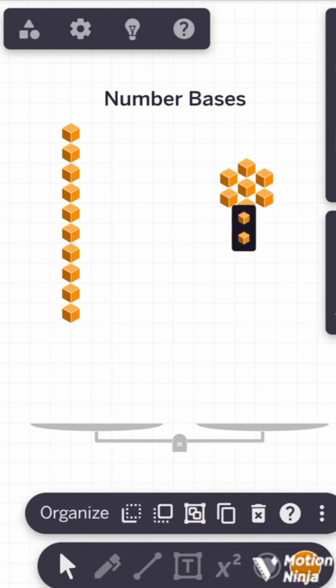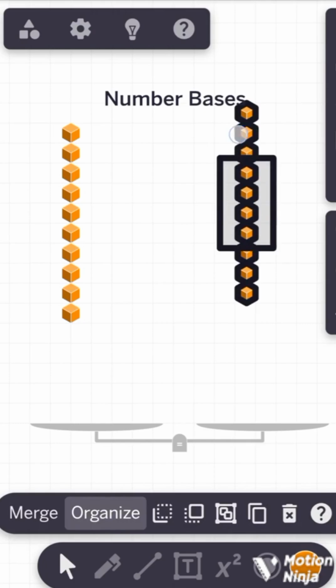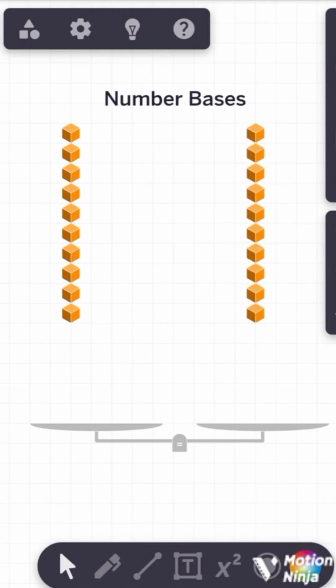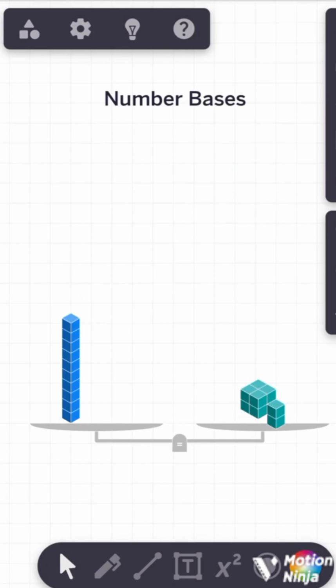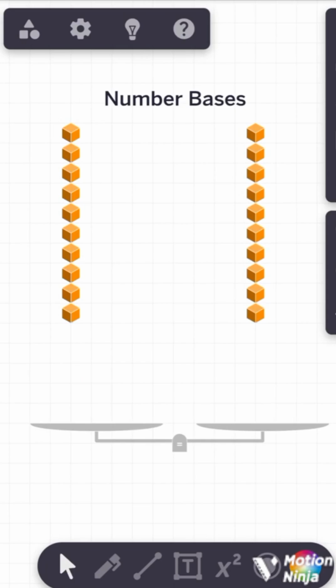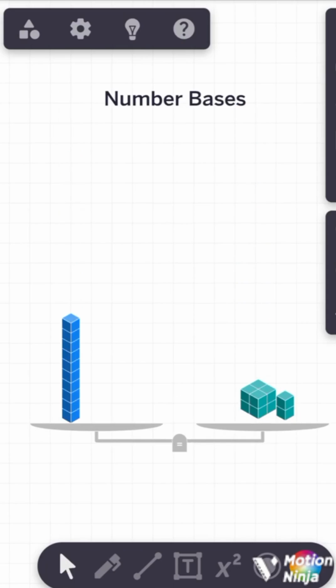You can see everything should add up: 8 plus 2 should add up to 10. So that means this is also 10. So invariably, everything that we have here is 10 on both sides. But we are counting and grouping differently. Okay, so that's what number bases are: counting and grouping in a different way.